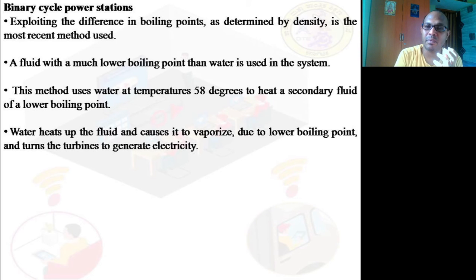Refrigerant will have a very low boiling point. So the one which has minus 20, minus 30 degrees centigrade boiling point, at 60 degrees centigrade, the liquid secondary fluid will be converted into a superheated vapor. A superheated vapor is sufficient to run the turbine blades. Is it clear? That is what we are highlighting here. The water heats up the fluid and causes it to vaporize due to a very low boiling point, and turns the turbines to generate electricity.